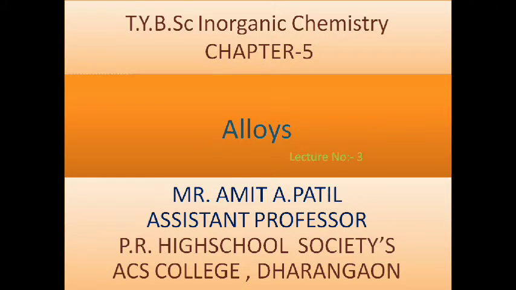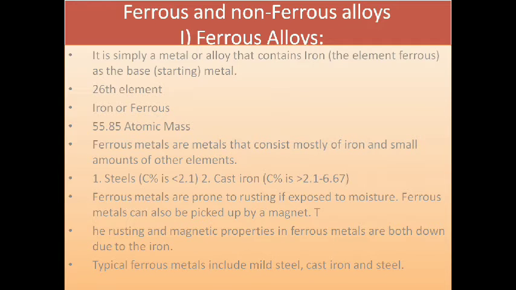Today we discuss chapter number 5 of inorganic chemistry, alloys, lecture number 3. There are two types of alloys, that is ferrous alloys and non-ferrous alloys. First, we will look at the ferrous alloys.